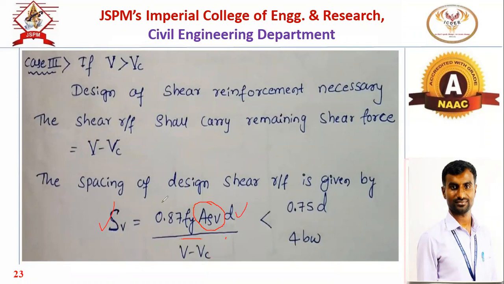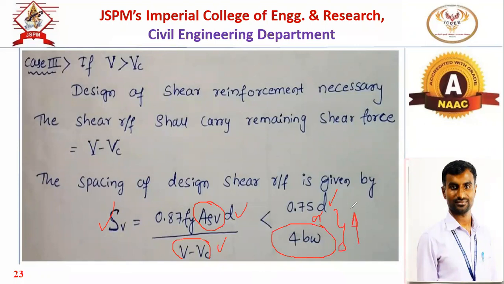Now this spacing, as per the codal provision, the spacing of the stirrup should be less than 0.75 d or 4 times bw. It should be less than 0.75 times the effective depth or 4 times the width of the web portion, whichever is greater.